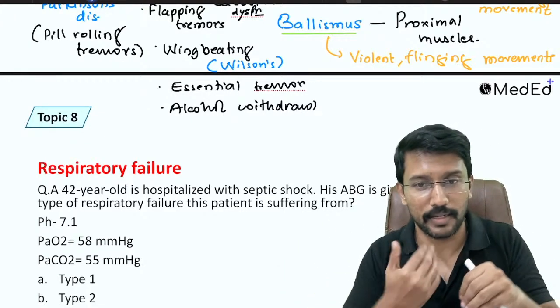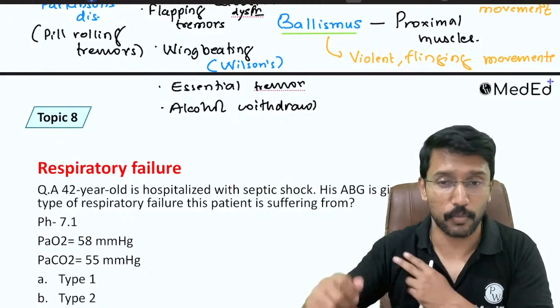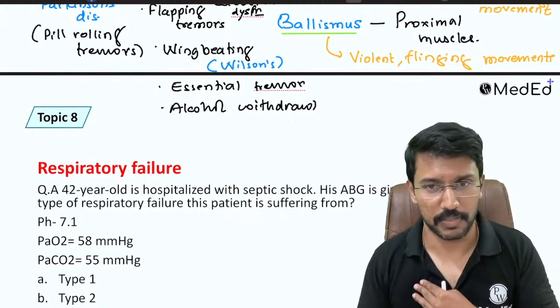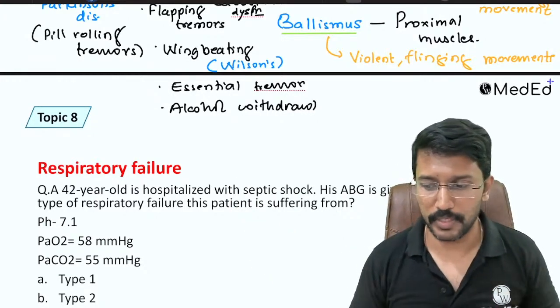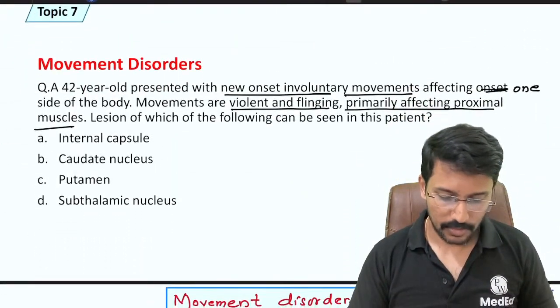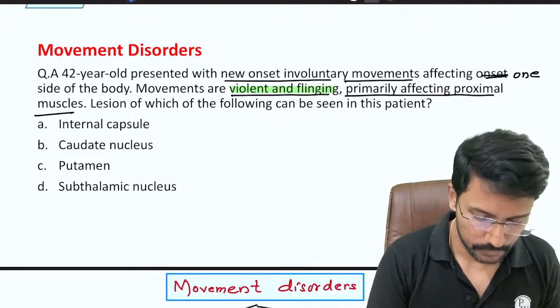It's not going to be like chorea or athetosis. These are very violent and flinging movements. At times, patients have dislocated their own shoulder joints during ballismus. So if you get the words violent or flinging movements, it means the patient has ballismus. In this case, they have clearly mentioned violent and flinging movements.